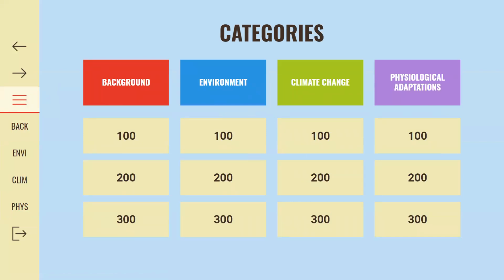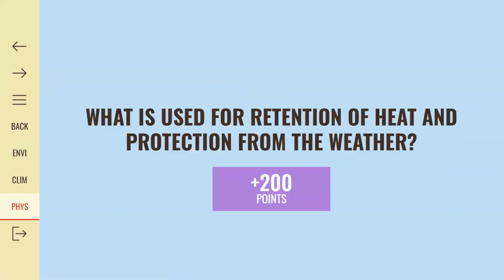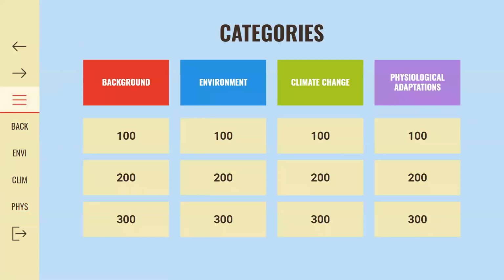Physiological adaptations for 200. Reindeers have a soft, fine undercoat of woolly insulated hairs and a longer, coarser top of protective guard hairs. How is this of benefit to them? What is by being used for retention of heat and protection from the weather? Yes, that's correct. Their thick undercoat is grown for the winter, which is then shed for the next spring and summer. Adding 200 to your total of now 800 points. Stephanie, next category, please.